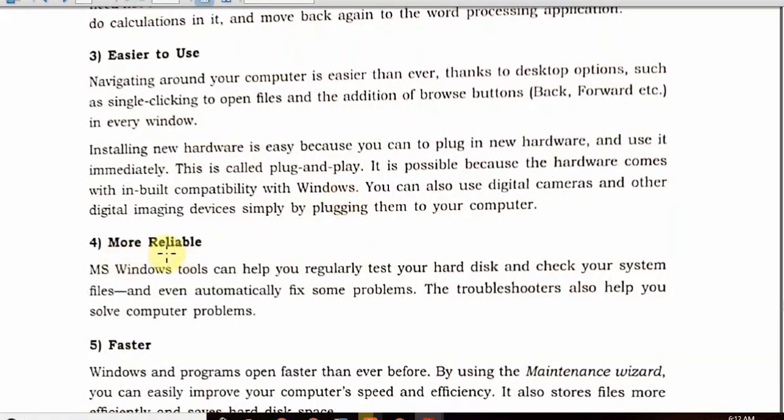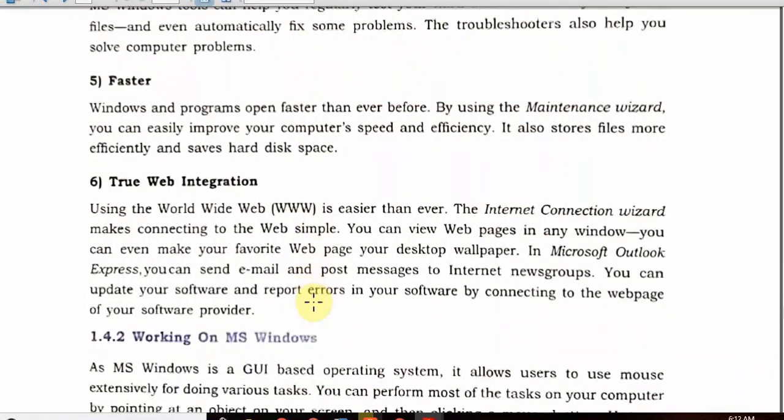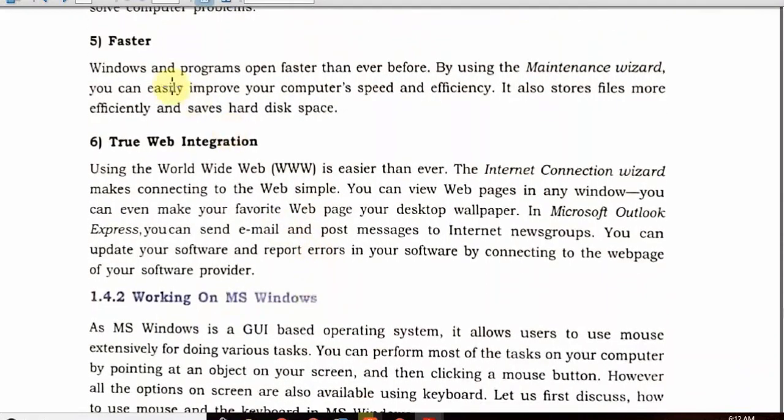Fourth is more reliable. MS Windows tools can help you regularly test your hard disk and check your systems. Furthermore, Microsoft releases patches. A patch fixes some troublemaking features, so it helps the user to fix their system. Windows is faster and programs open very fast. By using Maintenance Wizard, you can easily improve your computer's speed and efficiency. Microsoft Windows also periodically and regularly checks for faults.